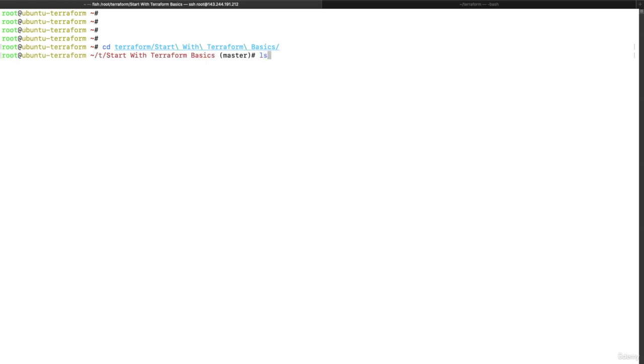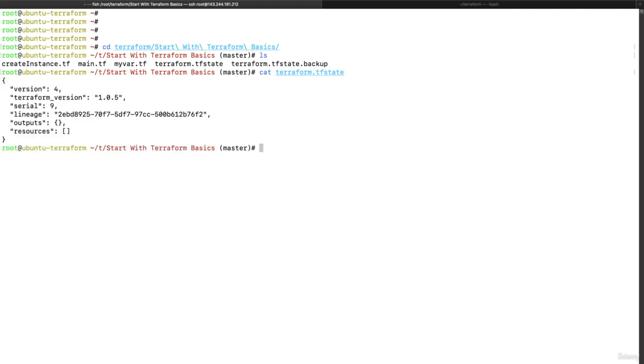If you type ls here, you can see a file terraform.tfstate. This is the Terraform state file for the last execution of this particular directory. Let's view this file. You can see this is a version file, because the resources were destroyed, so we are not getting anything here. Let's execute Terraform plan again.